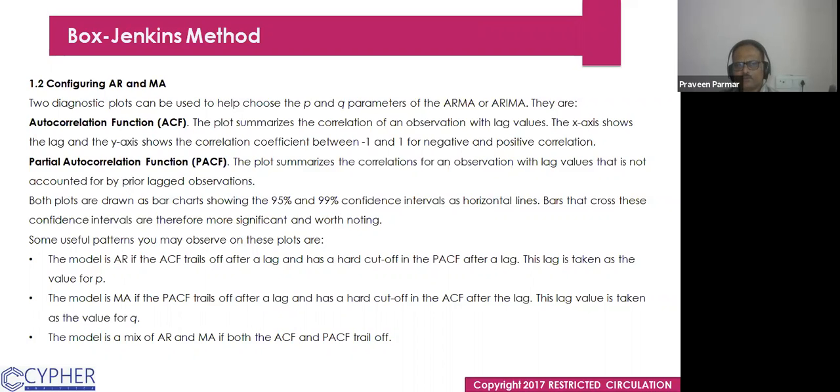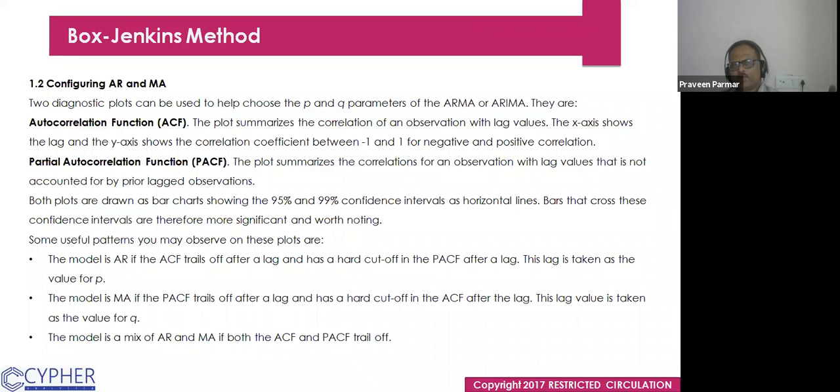They are the autocorrelation function, ACF, and the partial autocorrelation function, PACF. The plots summarize the correlation of an observation with lag values. I have explained that graph just for understanding, and then we do this in the ARIMA also. The x-axis shows the lag and the y-axis shows the correlation coefficient between -1 and 1 for negative and positive correlation. Okay.